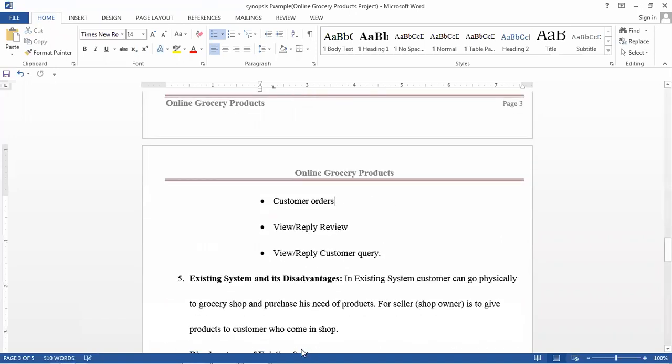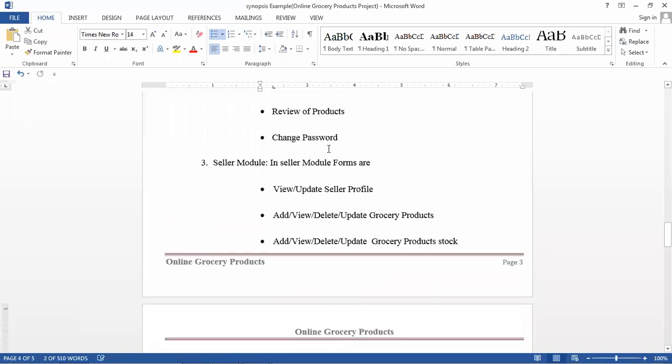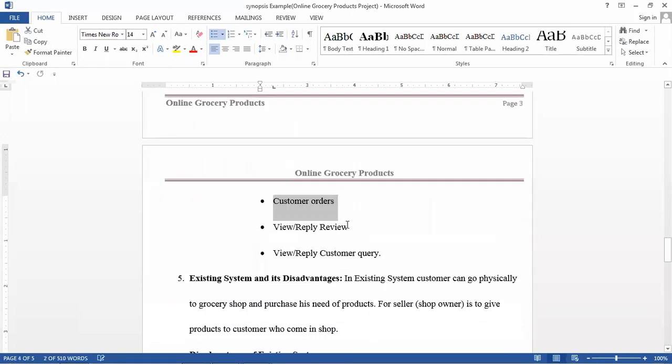Okay, next here is customer orders. So this is very important. The seller will see whichever products the customers have ordered. Those will be seen here, and based on that, he can deliver that product to the customer's address. And after delivering the product, he can update the status, so that the status will be seen by the customer. So those will be there in customer orders.